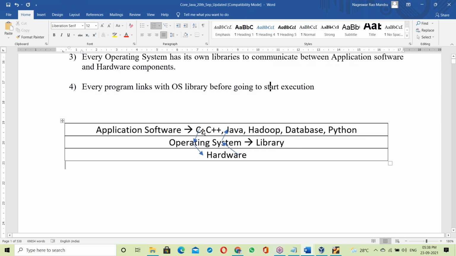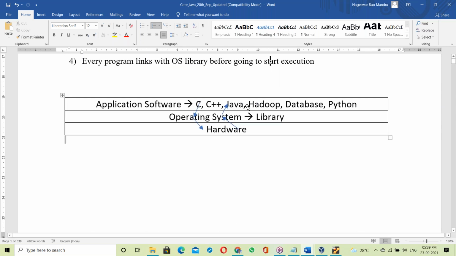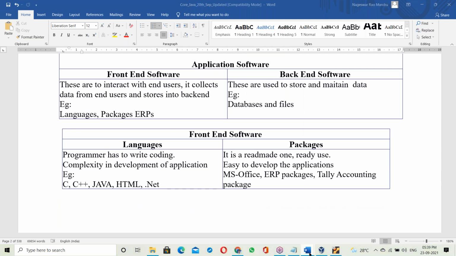If it is C or C++, linking happens at the time of creation of the exe file itself. That is called static linking. Java and Python programs also have to link with a base library. Every program has to link with a base library.